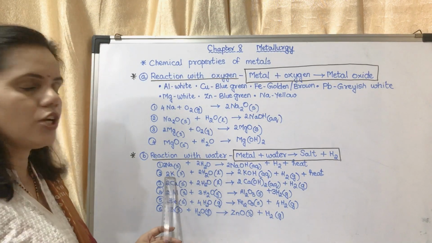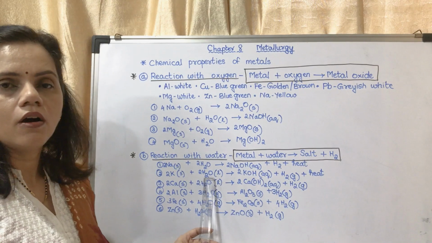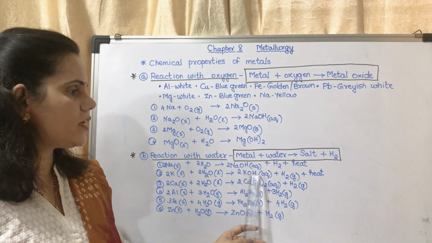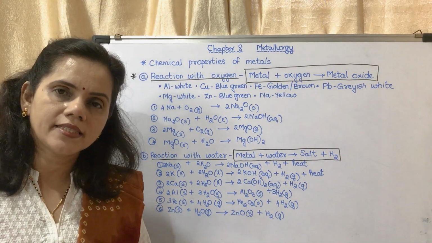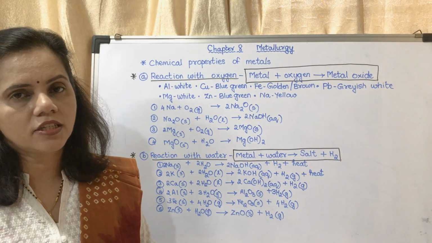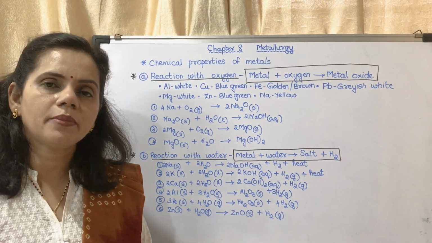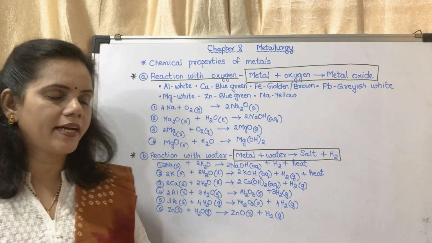Now potassium also reacts with water to form potassium hydroxide plus hydrogen plus a large amount of heat. Even this catches fire. This is a highly exothermic reaction. Which gas is liberated? Hydrogen gas is liberated.